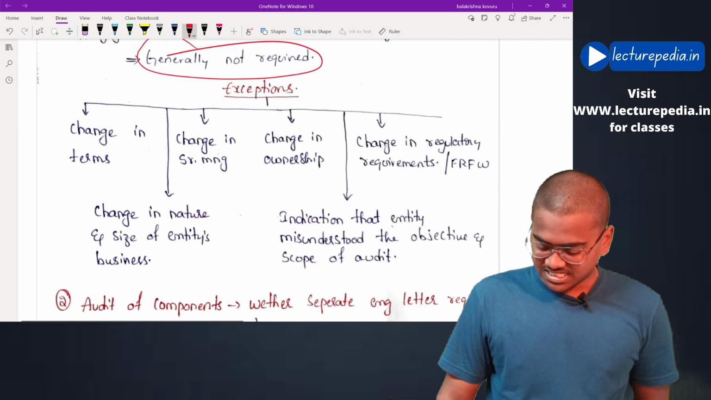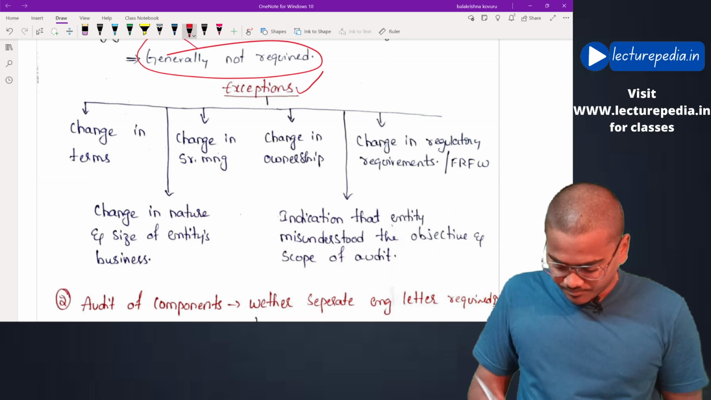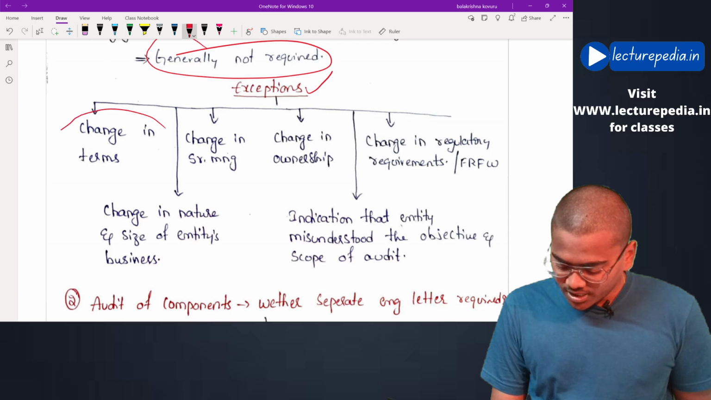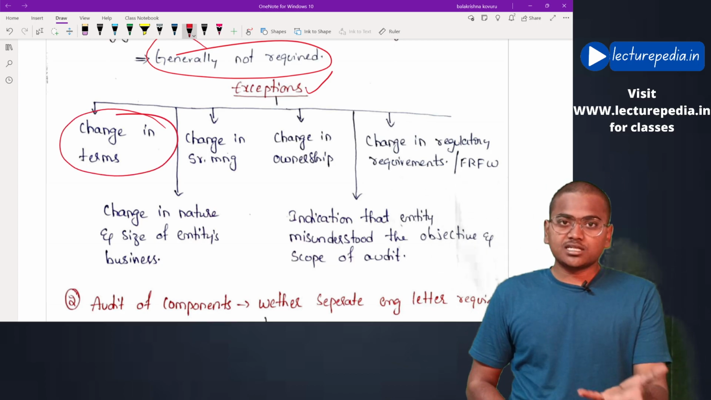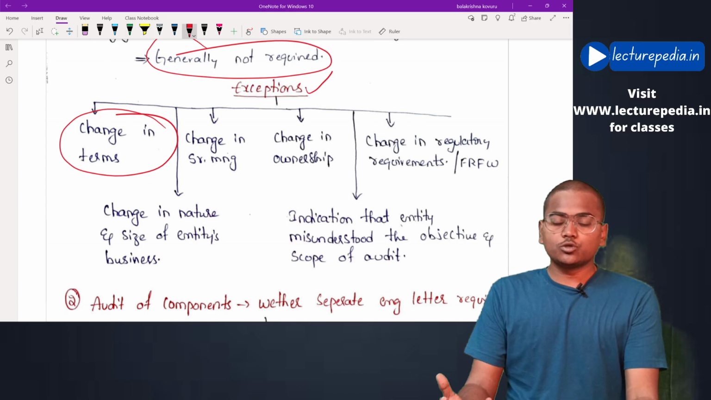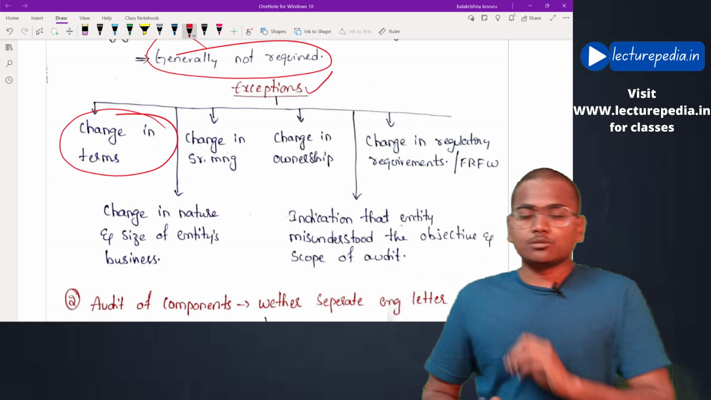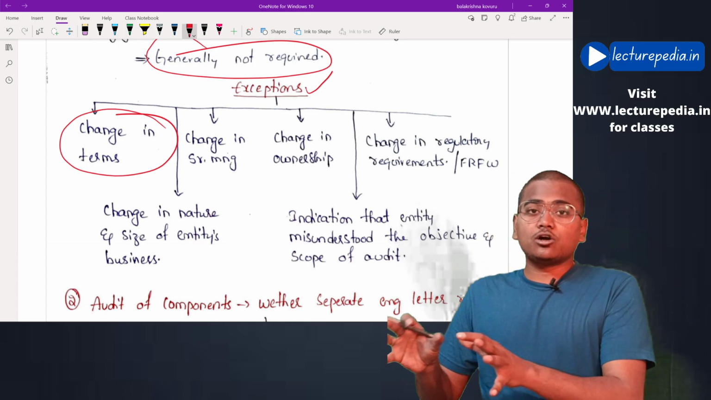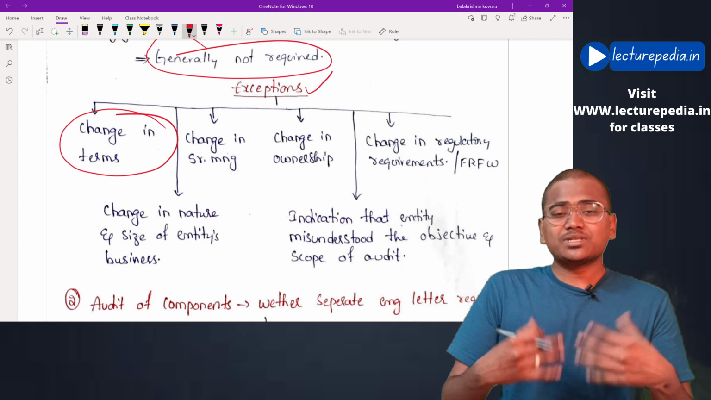Let us see the exceptions. The first exception: change in the terms of audit engagement. It is obvious that if there is any change in the terms of audit engagement, the auditor has to give a new engagement letter. Thereby, in case there is any change in the terms of the audit engagement, even for the recurring audit, the auditor has to give the new engagement letter as per the changed terms.